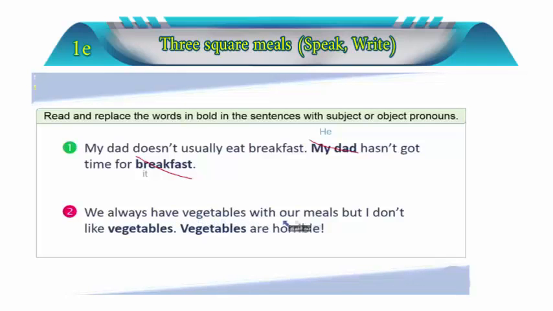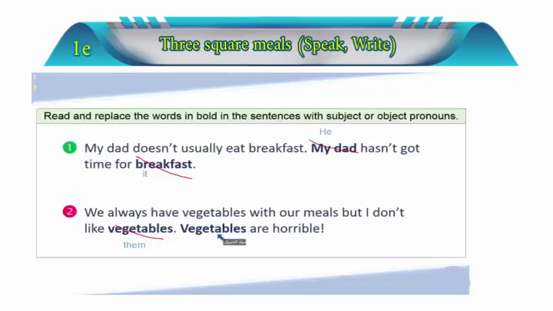We always have vegetables with our meals, but I don't like... What did we say? It comes in the place of an object at the end of the sentence. In that case, we're going to cross it and write what? That's right. We're going to write them. I don't like them. Then they became in the beginning of the sentence, as you can see here. They are in the beginning of the sentence.